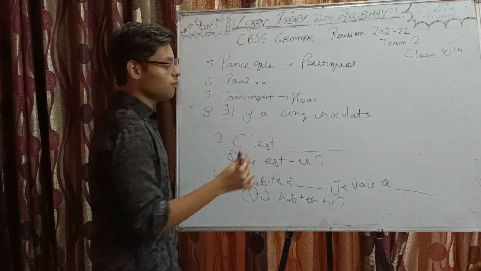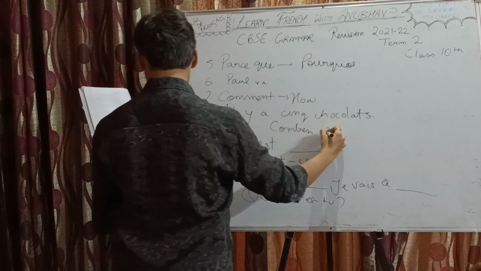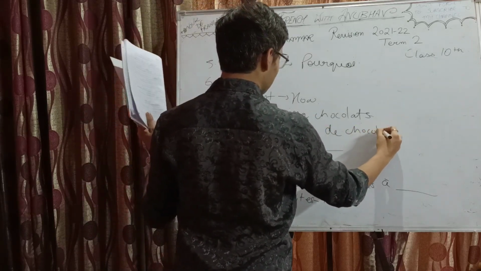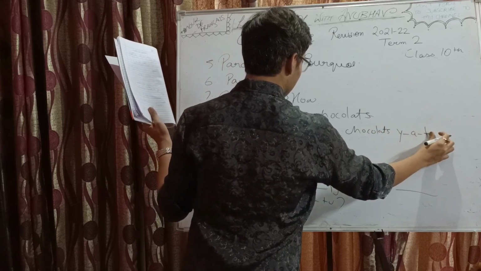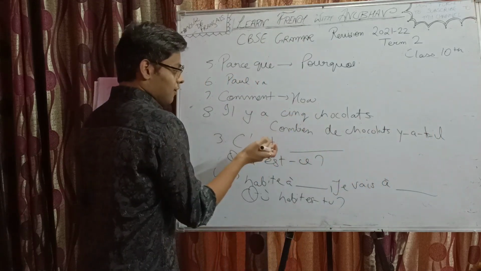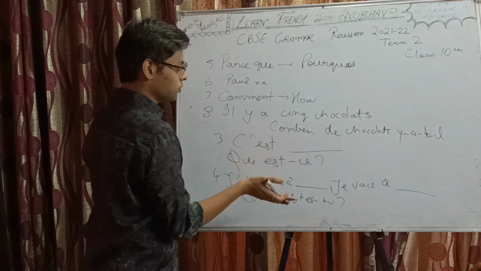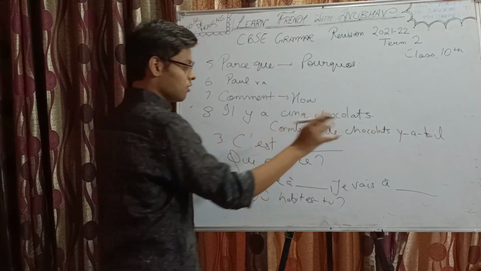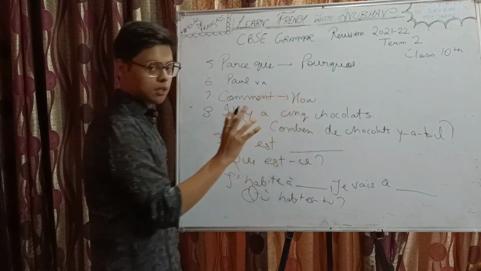Okay, then the question would be what? Combien de chocolat y a-t-il? Y a-t-il is the inversion form of il y a. Okay, this T we are adding because of the vowel thing. Right, combien de chocolat y a-t-il? Very easy question. When the reply is with il y a with some number. Okay.